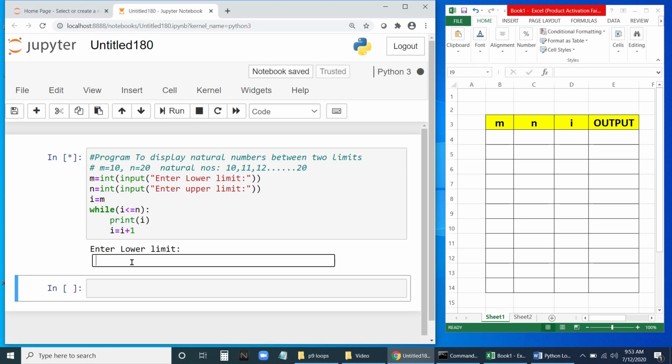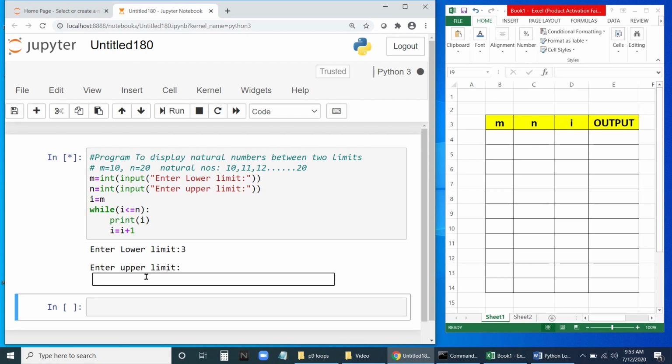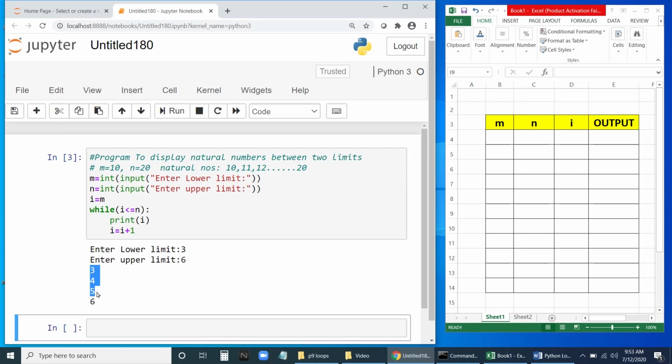Lower limit, let us enter 3. Upper limit, let us say 6. Now 3 to 6 it should display 3, 4, 5, 6. Enter. Now it is displaying 3, 4, 5, 6.